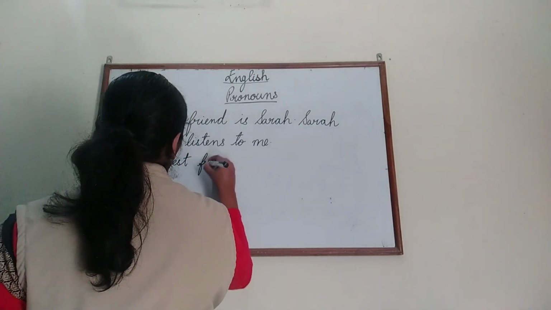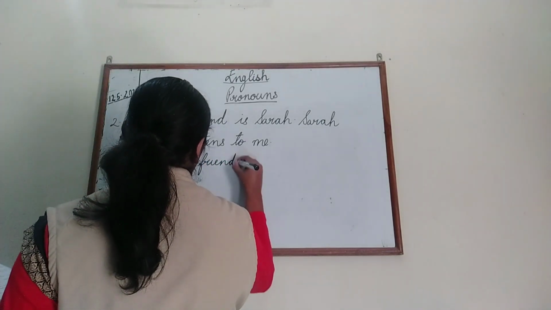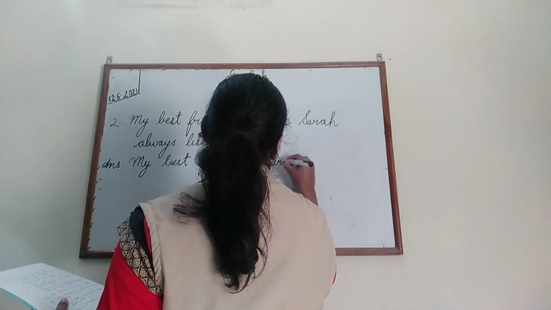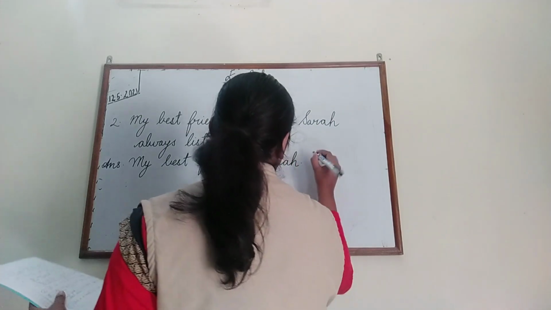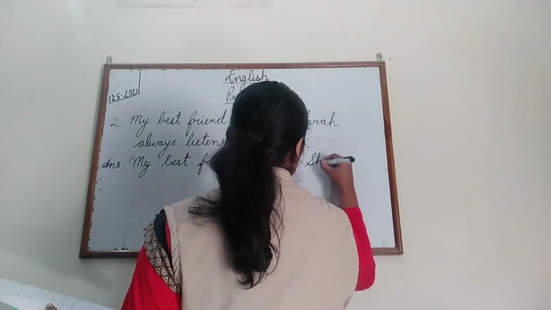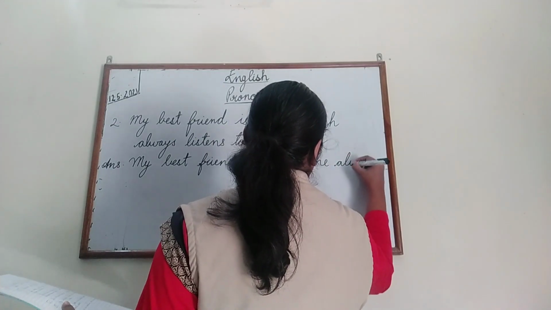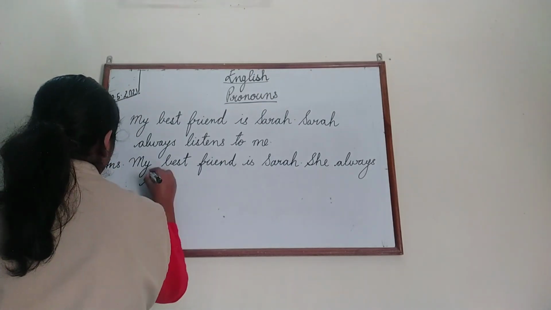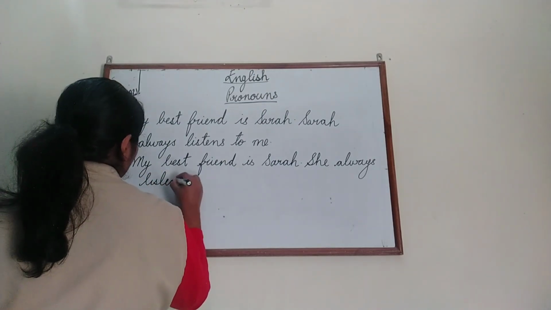My best friend is Sarah. So now instead of Sarah we will be using the pronoun she. She always listens to me.